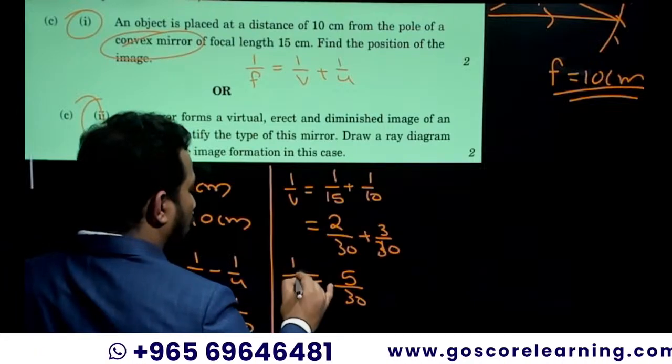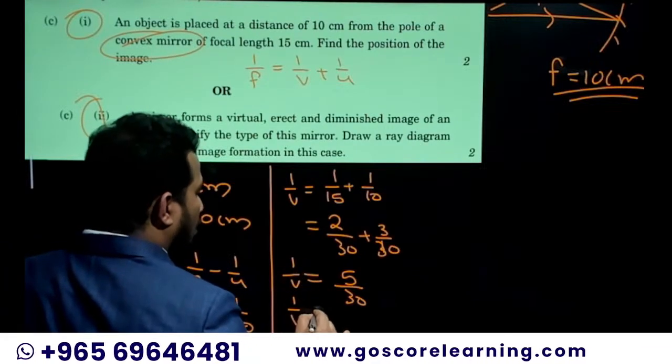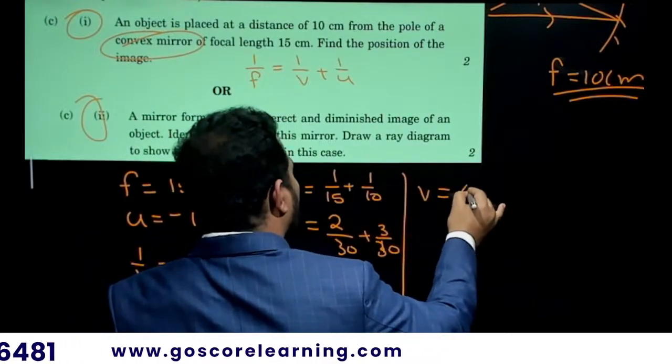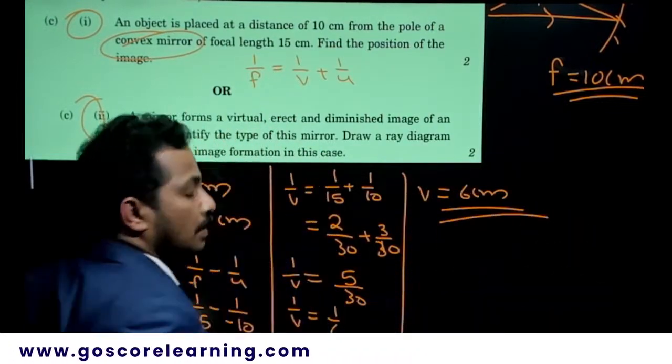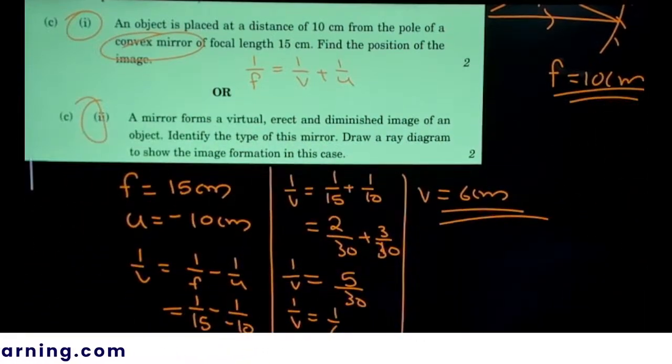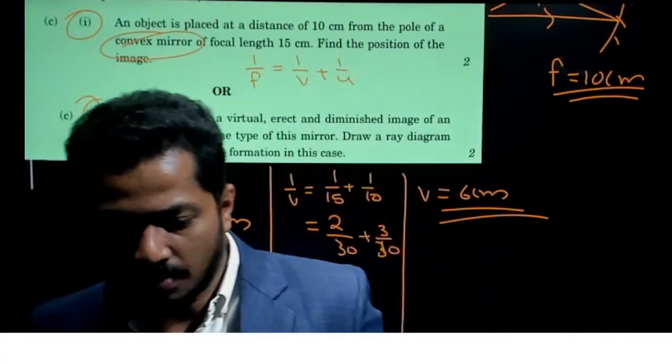So 1 by V is 5 by 30, which is 1 by 6. So you'll be getting V equal to 6 centimeter. Very easy. V is equal to 6 centimeter. So the calculation part we can do. It's all a direct question asked for the mirror equation, very easy.